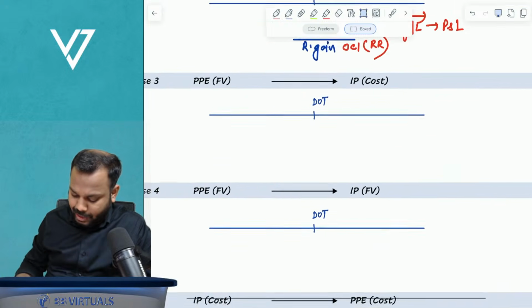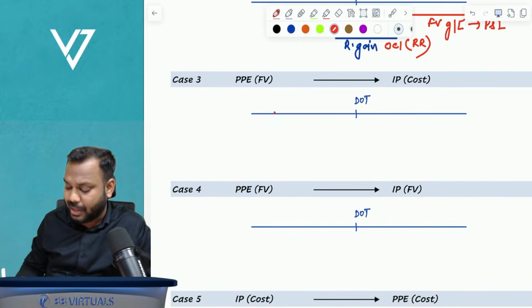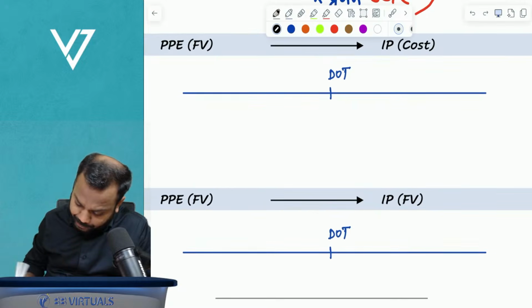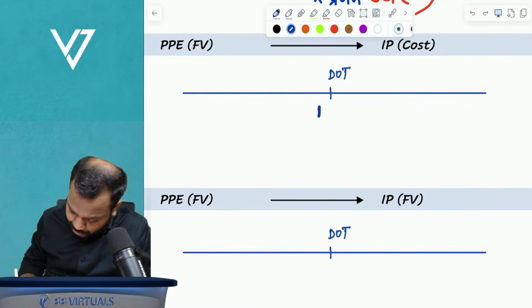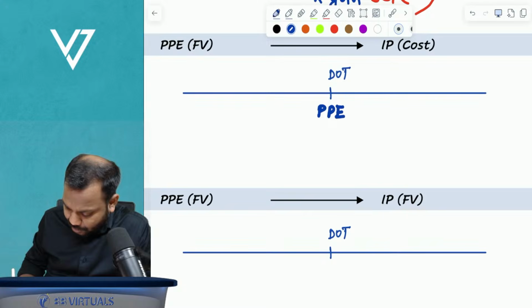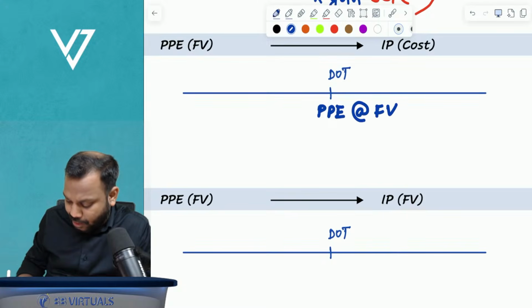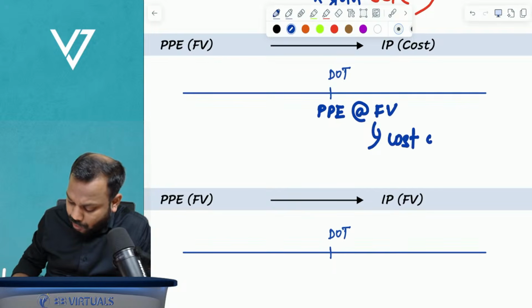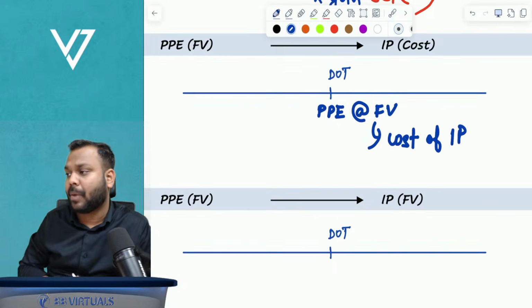Now similarly, IP at fair value to PP at cost. So understand here, on the date of transfer, PPE will be at fair value. Now this fair value becomes the cost of investment property.